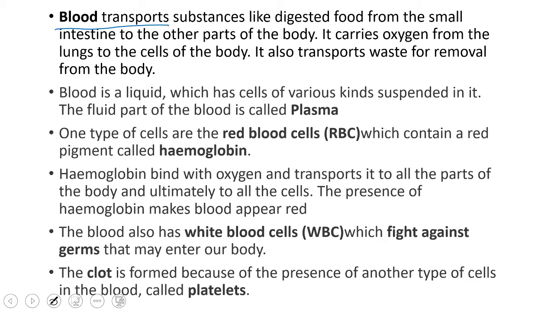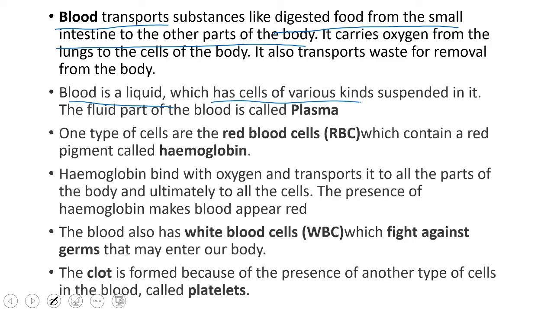Blood connects all the organ systems by transporting oxygen, nutrients, hormones, etc. That's why blood is called a connective tissue. It transports digested food from the small intestine to other parts of the body, carries oxygen from the lungs to the cells of the body, and also transports waste for removal from the body. So blood is a liquid which contains various kinds of cells.